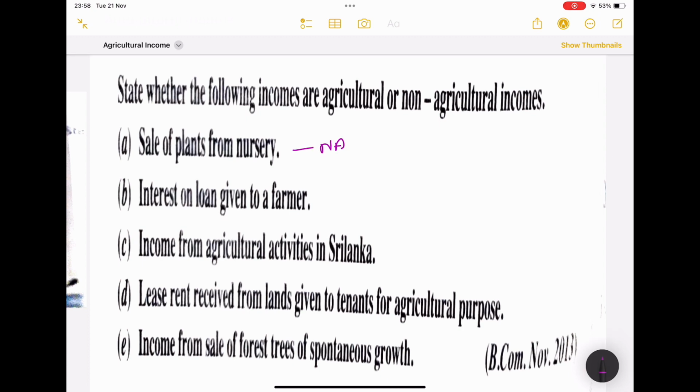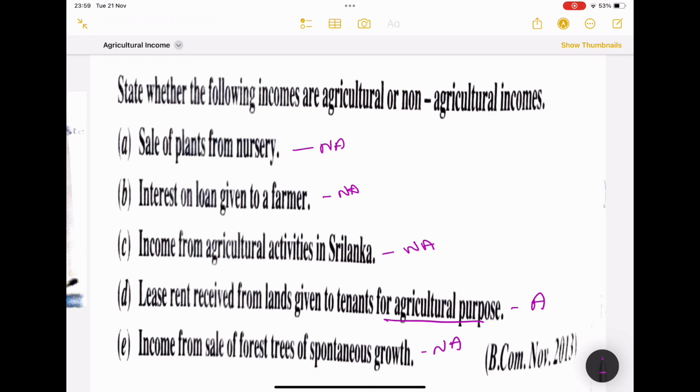non-agricultural income. Interest on loan given to farmer, non-agricultural. Income from agricultural activities in Sri Lanka, non-agricultural. Lease rent received from land given to tenants for agricultural purpose, agricultural activities. Spontaneous growth, non-agricultural activities. So it is a very simple and easy concept. Hope you all understand this concept.